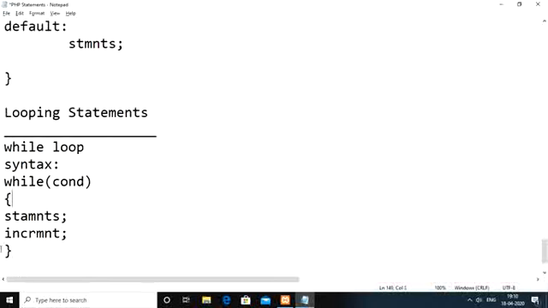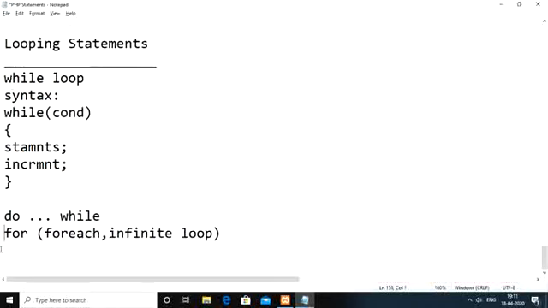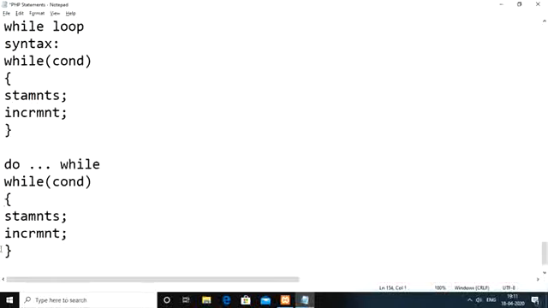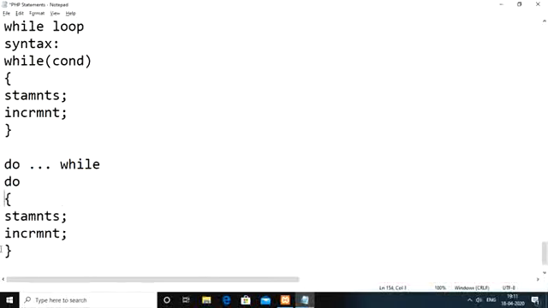Okay, then if you see the syntax of do while, here you will have similar kinds of statements. But in the beginning, instead of condition checking, you will have the do block. Then at the end you need to keep the condition, and finally you need to terminate with a semicolon.